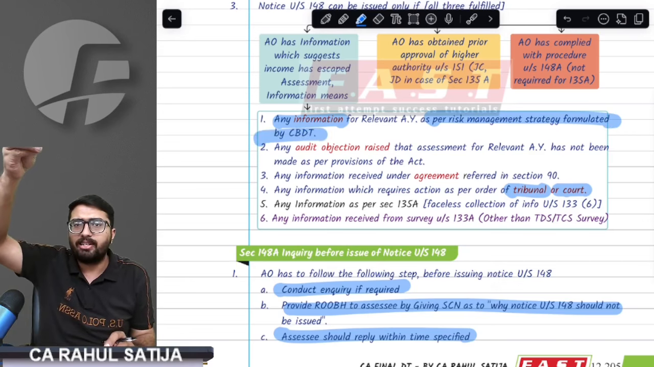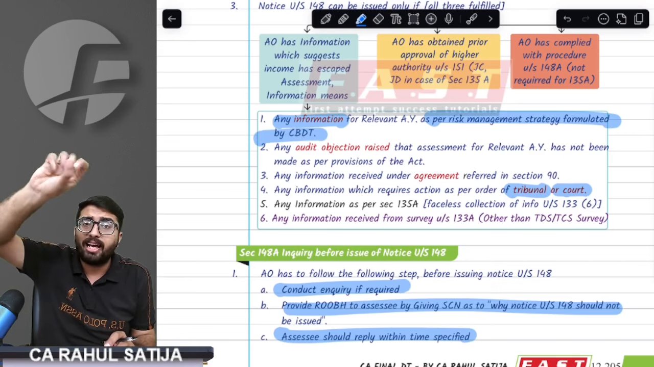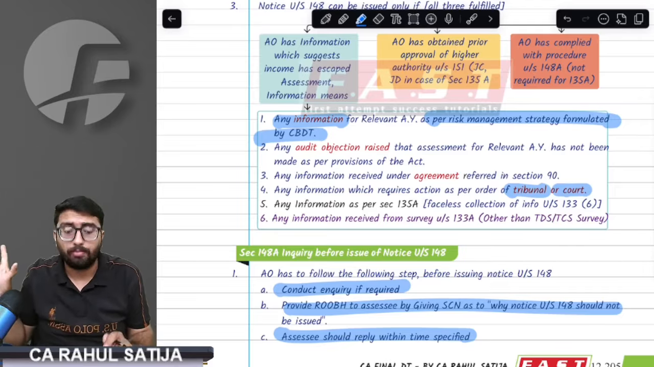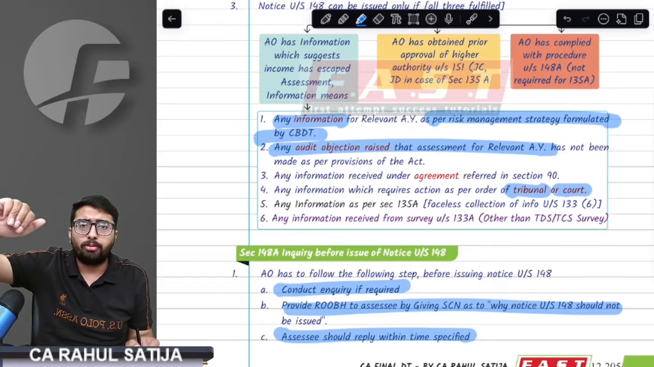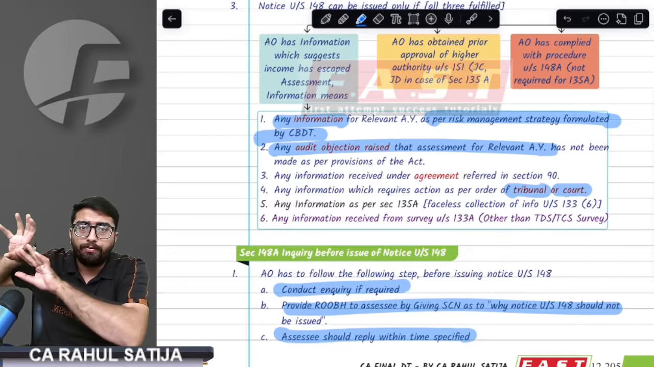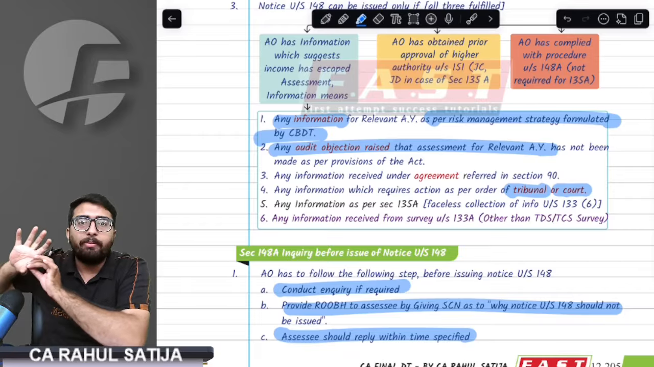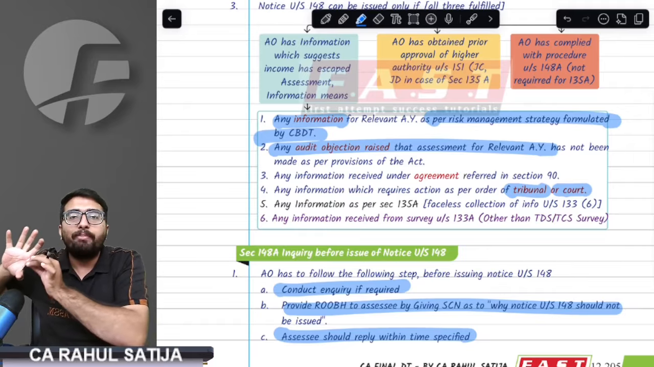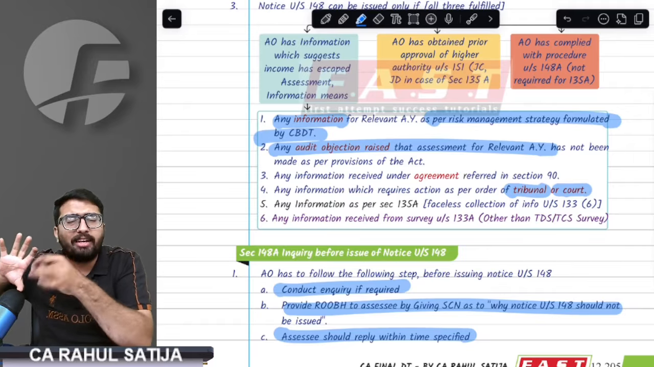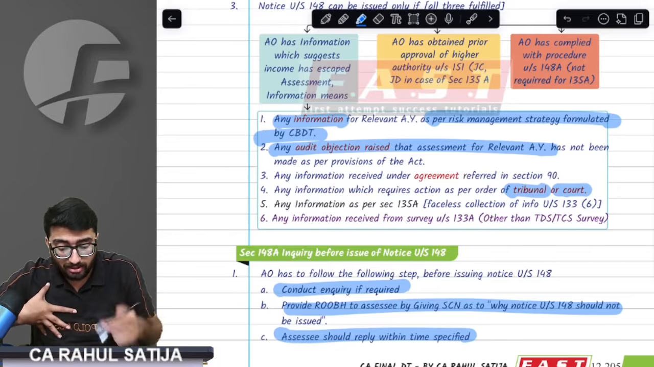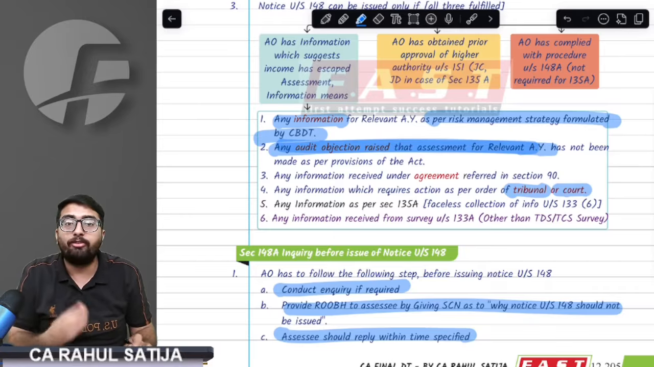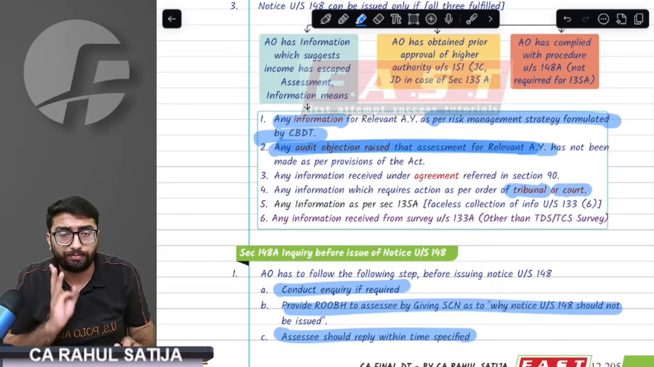CBDT has its risk management strategy, and that risk management strategy has told the department to do my assessment. Third thing, any audit objection raised. Now, what is audit objection? Government departments are also under audit. If, in the government audit, it is flagged that Rahul's income has escaped taxes, in that case, AO will be assumed to have information.